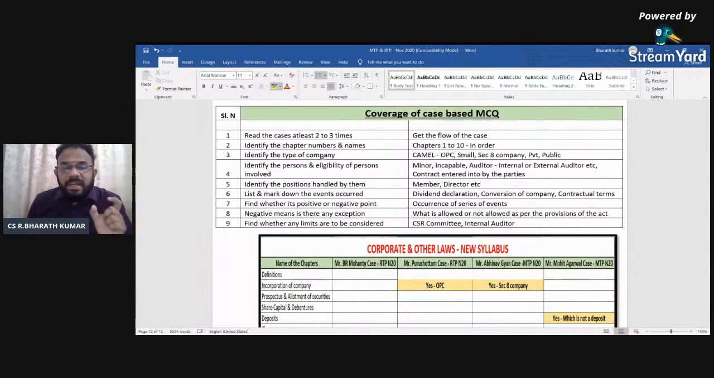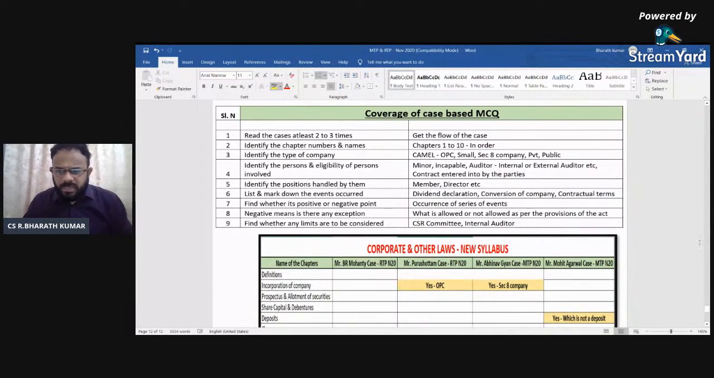Next, what is the limit? I told you like 95%, 75%, 50%. So see the limits. Whether it is internal auditor, you should know the limits under section 138. When it is CSR committee, you will have to know the limits under section 135. So like that, you should try to manage it. So these are the coverage of the case-based MCQs. If you try to remember this in the case, it will become very easy.